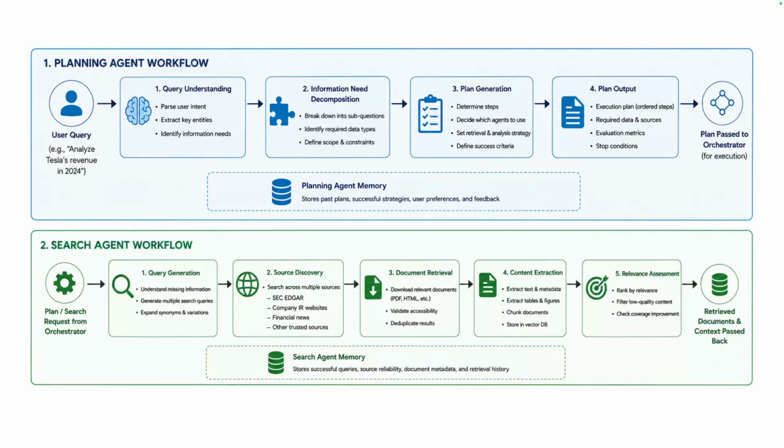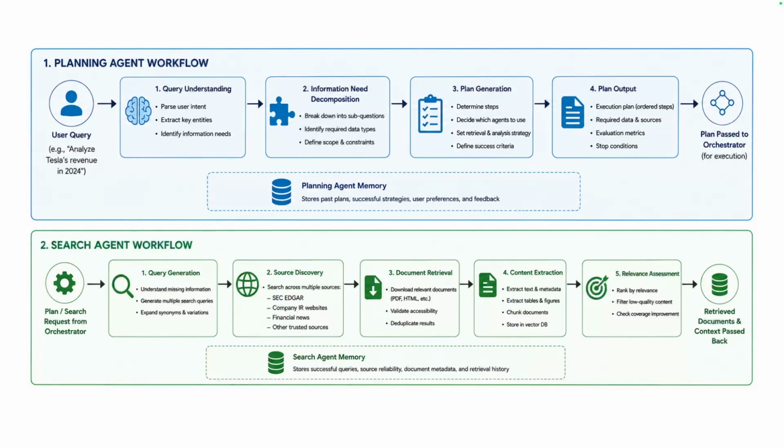Then, once the execution plan has been created, the search agent is responsible for acquiring the necessary information. The search agent does not directly answer questions. Instead, its goal is to retrieve high quality supporting evidence. The process begins with query generation based on the missing information identified by the planning agent. The search agent uses an LLM to generate multiple document-oriented search queries.